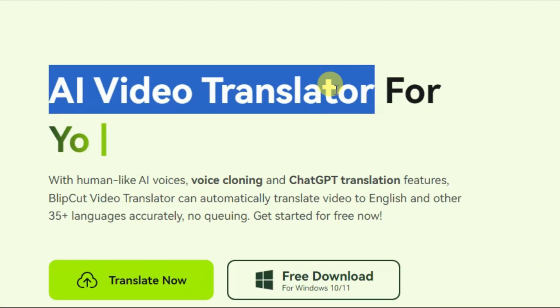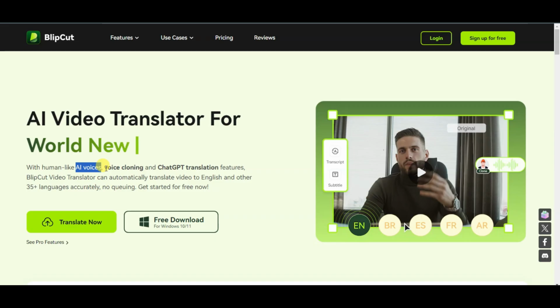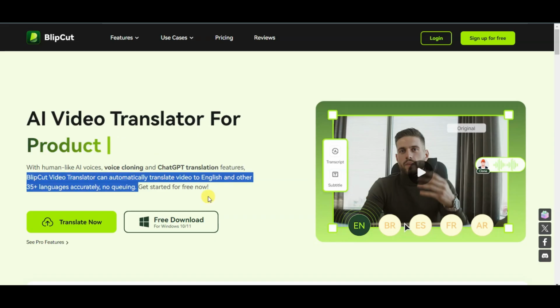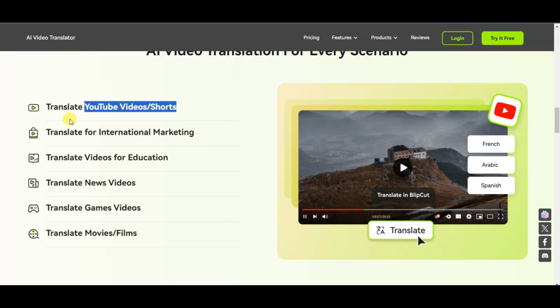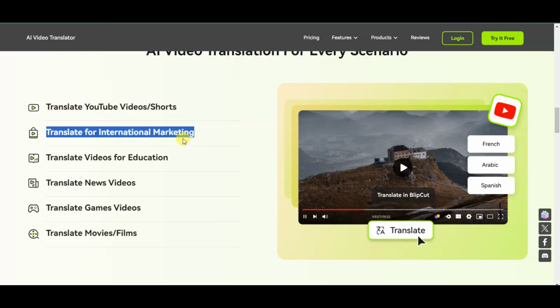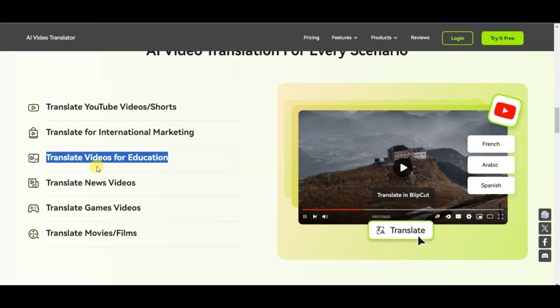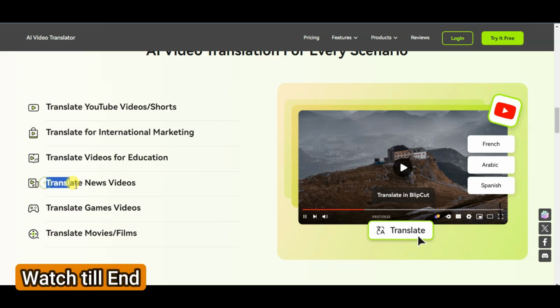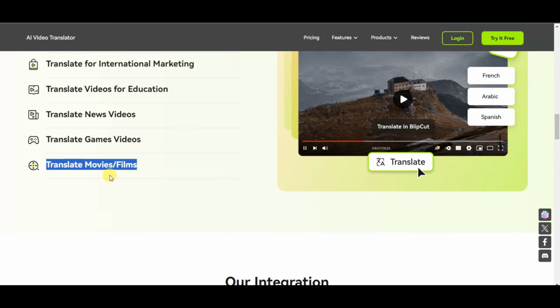Guys, this is a great AI video translator platform. You can get AI voices, voice cloning, and ChatGPT translation features here. Believe Code video translator can automatically translate video to English and other 35 plus languages accurately. You can translate YouTube videos and translate for international marketing, translate videos for education, translate news videos, translate games videos, and the great thing is that you can translate movies.